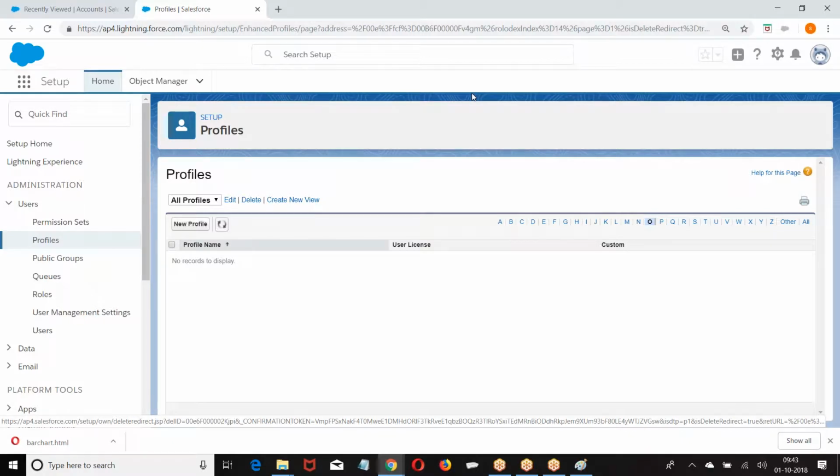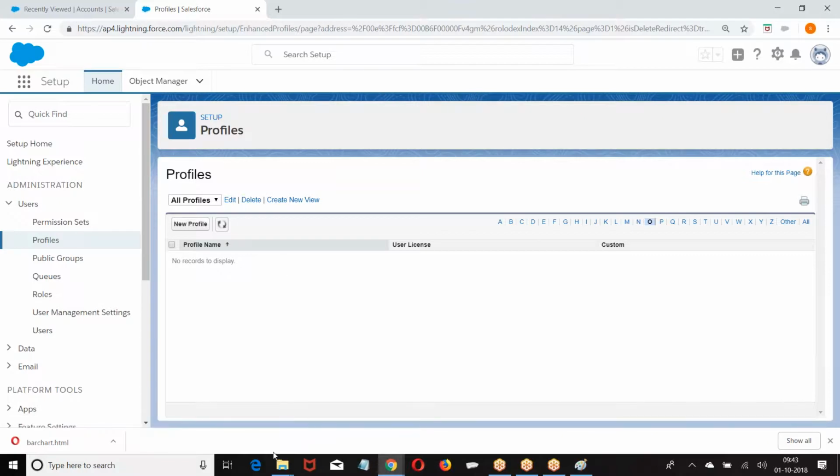Okay. So profiles are created for a specific license. Doesn't mean that you have to purchase a license first. I will create the profiles and keep them. When anybody purchases the license and comes to me, I'll ask them to choose any one of these. For creating the profile, we don't need a license. If anybody comes saying that I purchased this license, I will ask them to choose any one of the profiles based on their license. Are you clear about this?